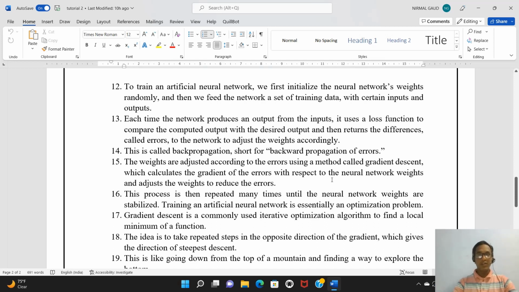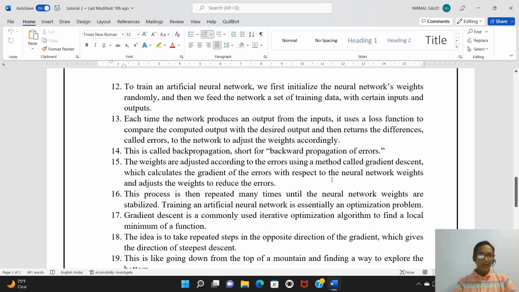Every time your model runs, it generates some output, and we are also using a loss function here. What does this loss function do? When we feed the input to our network, an output is generated. The output which has been computed and the output which is desired, we take the difference between these two. That difference is your loss function.